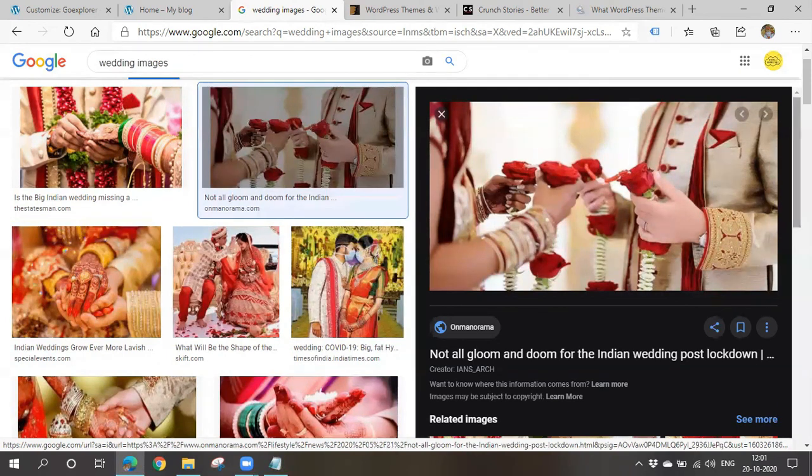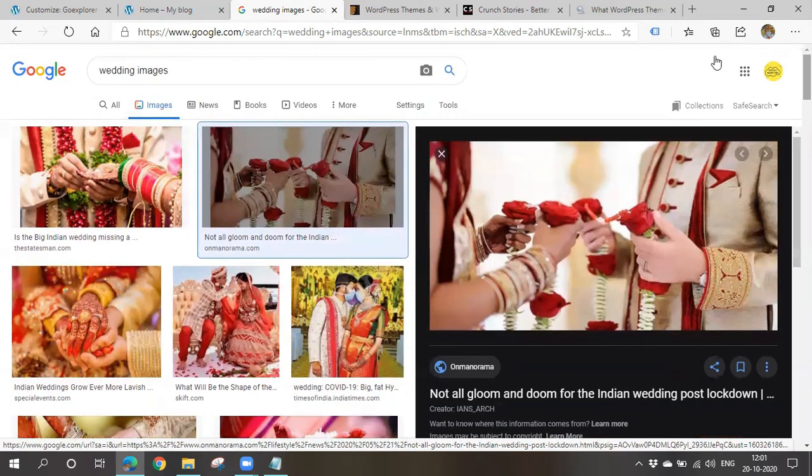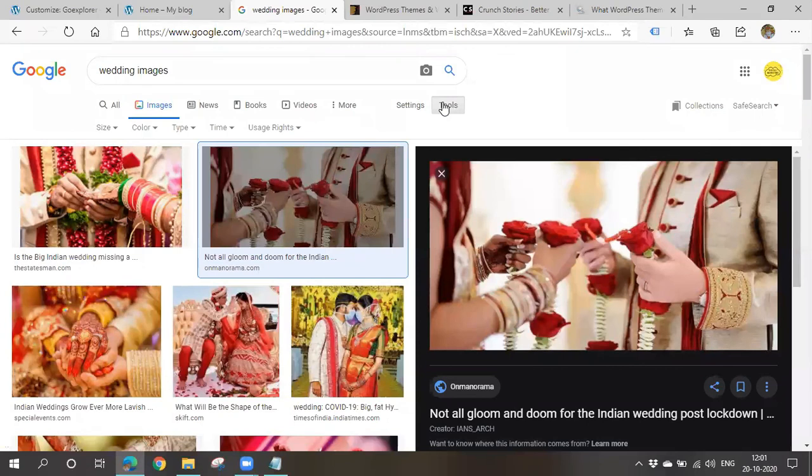But if we have a doubt that it is a kind of copyright thing, so if you think that you're violating copyright in some way, then you can simply go for downloading reusable images. There are some images which are mainly meant for reuse. What you have to do is you have to go for tools here.